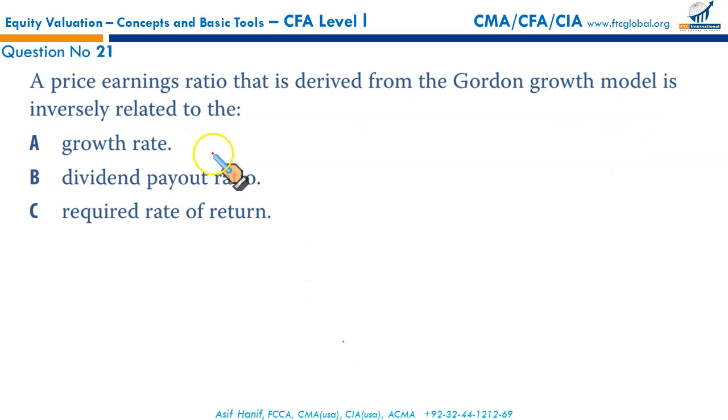Next, the price-earning ratio that is derived from Gordon growth model is inversely related to which of these? So first let us see what he's talking about. This is the Gordon growth model, P0 equals D1 upon cost of equity minus growth rate. Okay, what is price-earning ratio?